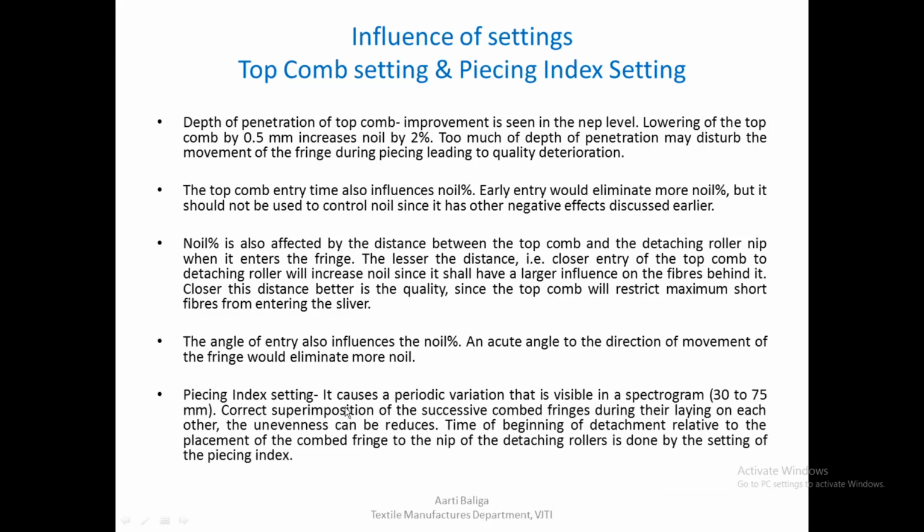Piecing index setting also influences noil percentage. It causes a periodic variation that is visible in the spectrogram. We have seen this spectrogram earlier. And with correct superimposition of the successive comb fringes during their laying on each other, the unevenness can be reduced. The time of beginning of the detachment relative to the placement of the comb fringe to the nip of the detaching roller is done by the setting of the piecing index. And if set properly, we can reduce the periodic variation, and therefore this is how it will affect the quality of the sliver.